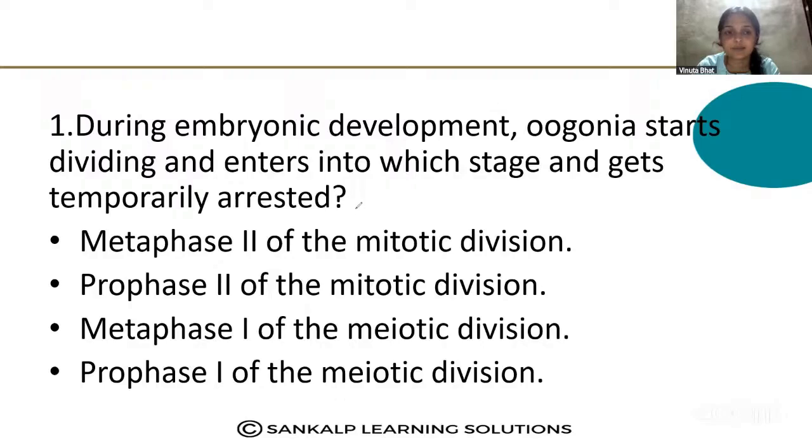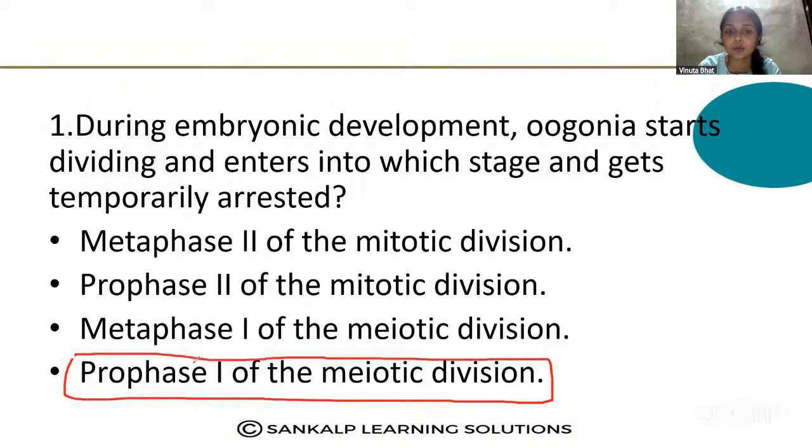Option D. Yes. Here the formation of the oogonial cells starts before the stage of birth. Before the birth, the oogonial cells are developed in the ovary. After that, the oogonial cells start the meiotic cell division, but they are arrested in prophase 1 of the meiotic division. So the correct answer, option D, is the fourth answer.